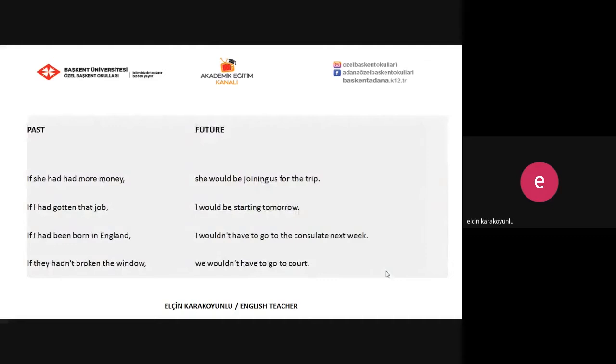And the second part: if she had had more money, she would be joining us for the trip. Or if I had gotten that job, I would be starting tomorrow. We are talking about the future now. If I had been born in England, I wouldn't have to go to the consulate next week. If they hadn't broken the window, we wouldn't have to go to court. So you see, this time, all these sentences are actions that happened in the past, and these are the situations for the future.